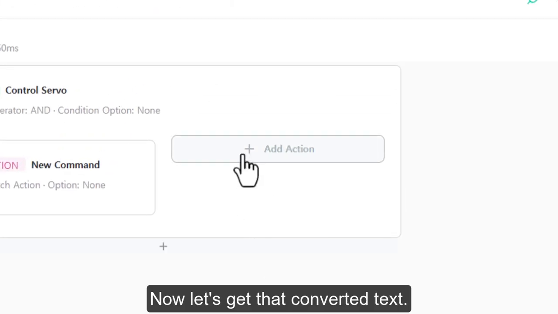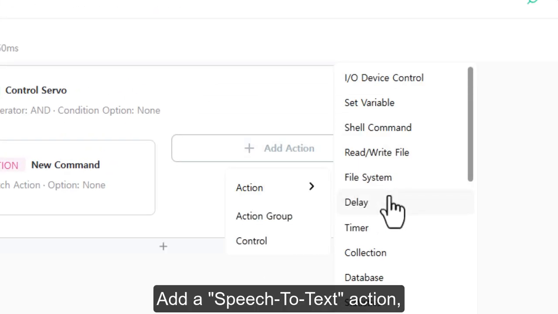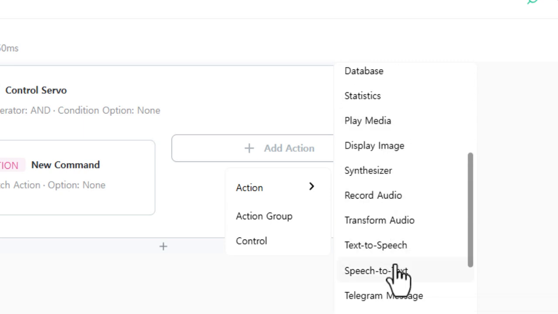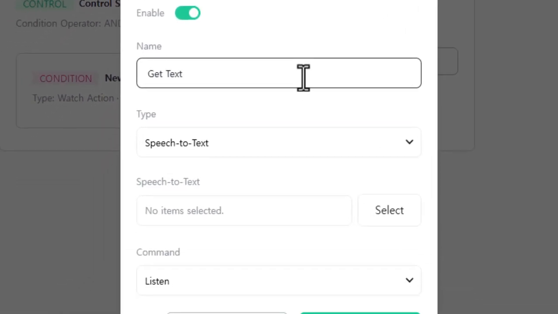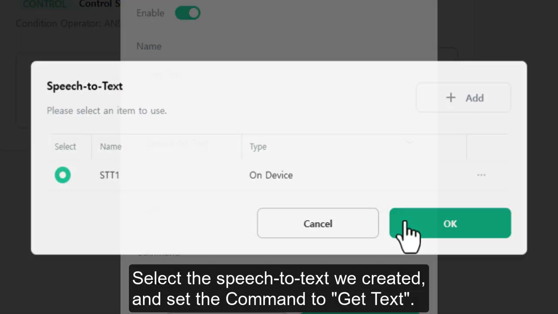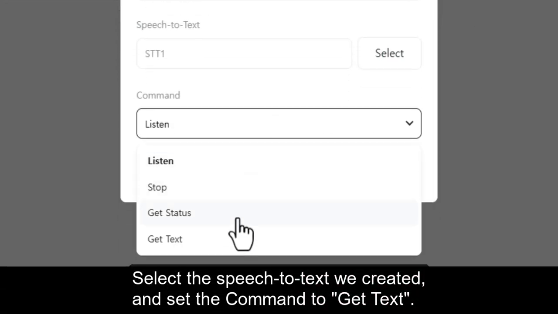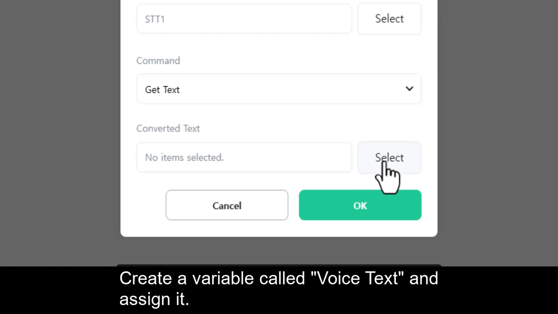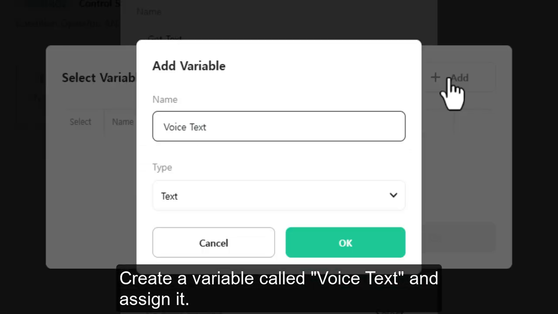Now let's get that converted text. Add a speech-to-text action. Select the speech-to-text we created and set the command to getText. Create a variable called voiceText and assign it.